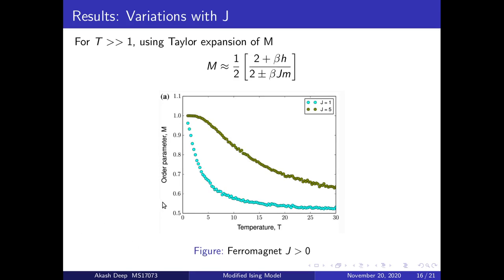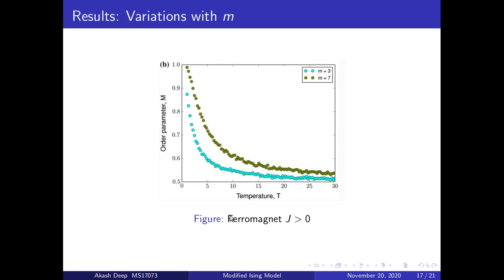We now see the variation of order parameter M with temperature for varying J. If we increase the value of J, it increases the reluctance of the system to change when we increase the temperature. Hence, when we are increasing temperature, we face difficulty creating disorder if the value of J is very large. This indicates the nodes are very well connected and strongly connected. Now, for increasing values of temperature, again we see some reluctance in the system, as indicated by this olive curve.